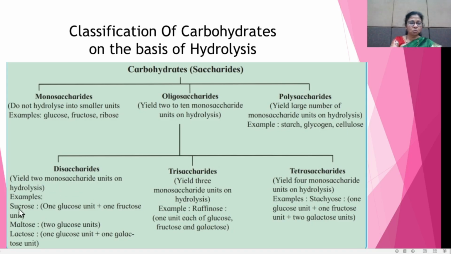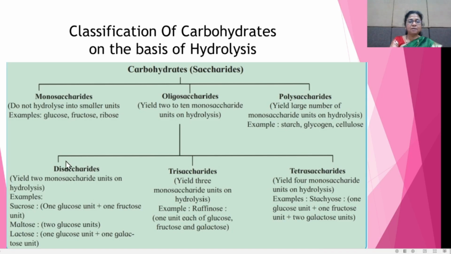For example, sucrose gives glucose and fructose. Maltose gives 2 glucose units. Lactose gives 1 glucose unit and 1 galactose unit. Therefore sucrose, maltose and lactose are disaccharides.